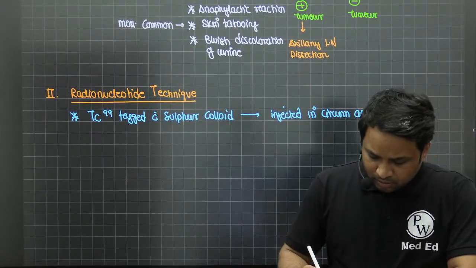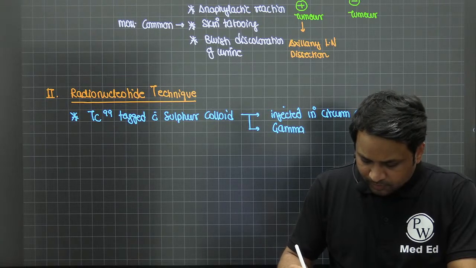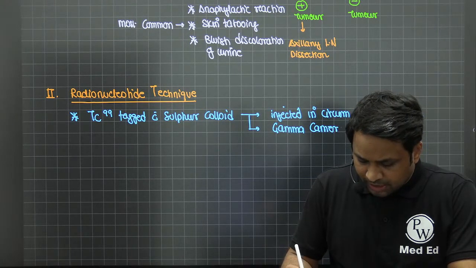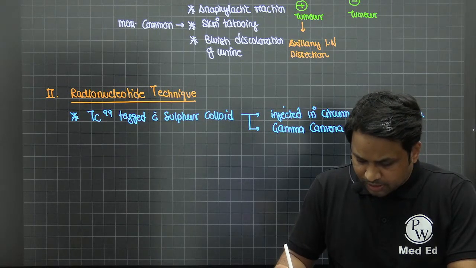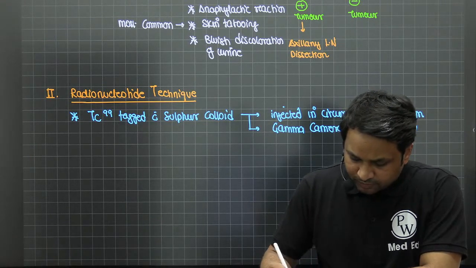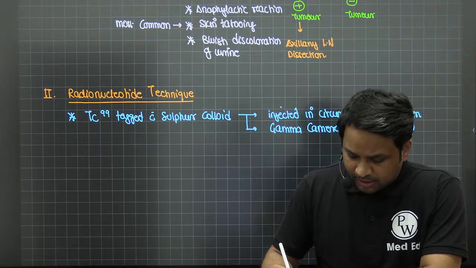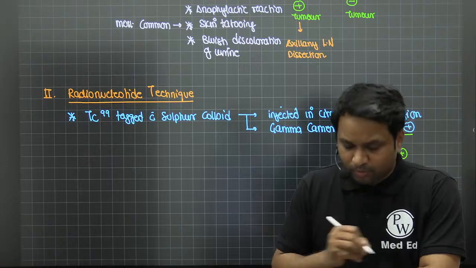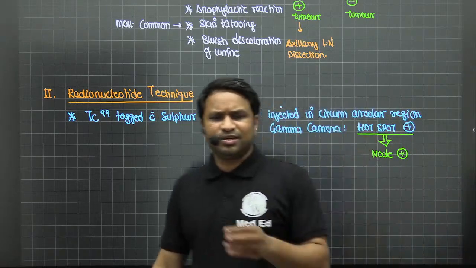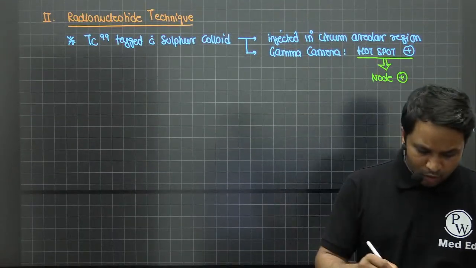Obviously, you will be using a gamma camera to see the uptake. So if there is a hot spot on the gamma camera, that is, presence of a hot spot, it indicates node positive. Hot spot means, if there is presence of uptake and a hot spot on the gamma camera, it indicates the patient has node positive disease. And if there's node positive disease, you have to go and do an axillary lymph node dissection. That is your technetium-99 with sulfur colloid, right?